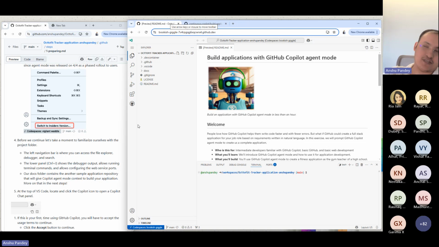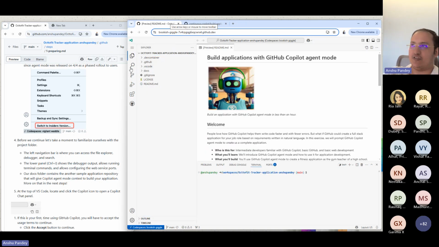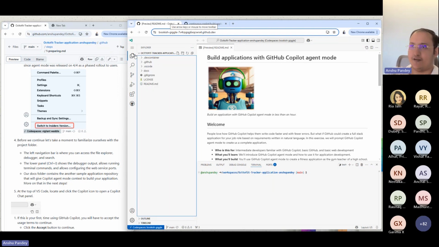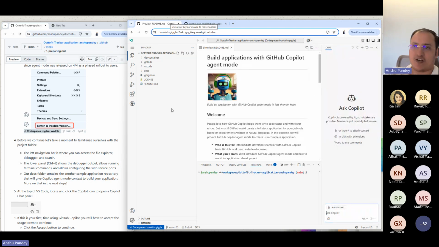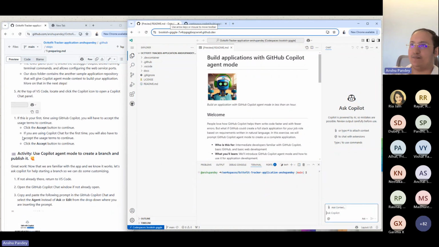If you're new to VS Code, we've got File Explorer here where you can see the files. We've got the search option, source control option, extensions here for Python and a lot of other stuff, and GitHub pull request. So we're going to be using many of these moving ahead. And at the very top, you will see the icon for chat. This is the icon for GitHub Copilot Open Chat. That's where you can start with the Copilot chat.